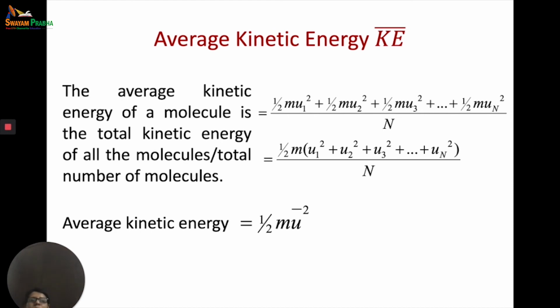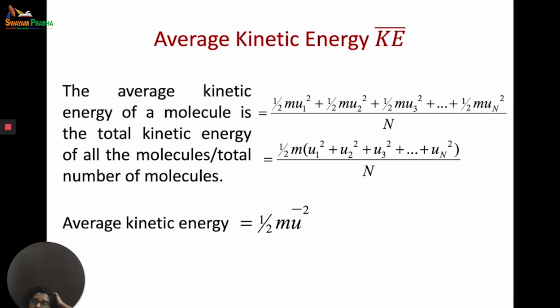Now you know that in a gas, all molecules are moving randomly, colliding with each other and also with the walls of the container. So their speeds are continuously changing during the time that they spend in the container or even outside. Because their speeds are continuously changing, we cannot actually give the exact value of a speed, and because the speeds are changing, therefore kinetic energies are also changing.